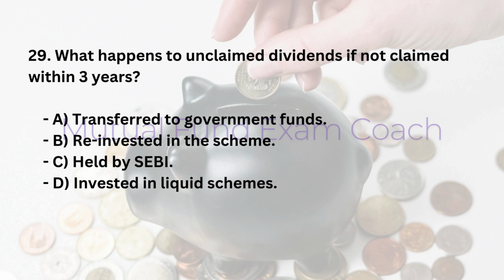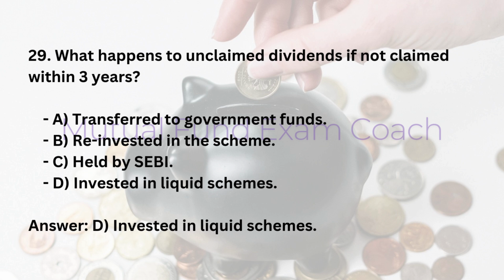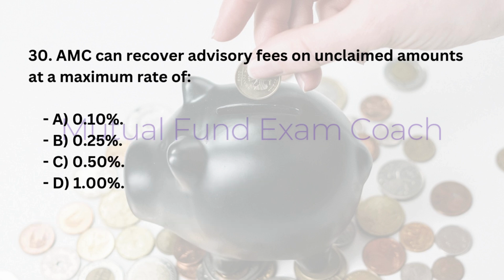29. What happens to unclaimed dividends if not claimed within 3 years? A. transferred to government funds, B. reinvested in the scheme, C. held by SEBI, D. invested in liquid schemes. Answer: D. Invested in liquid schemes.